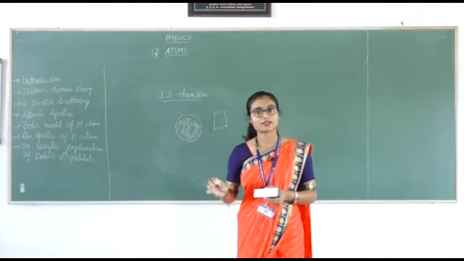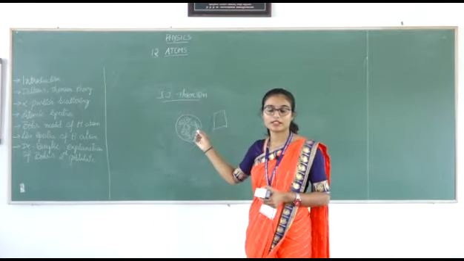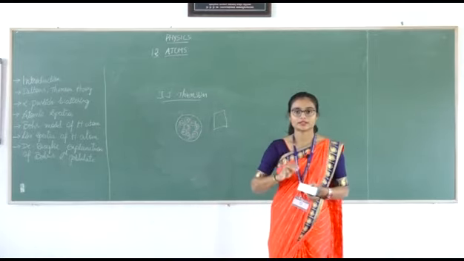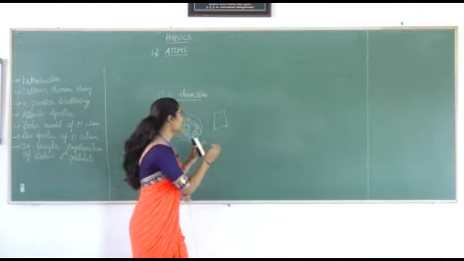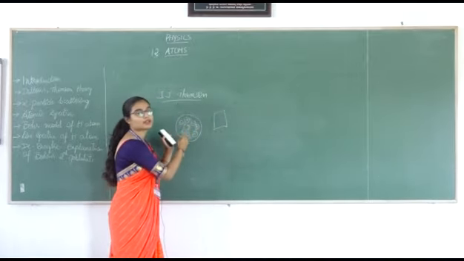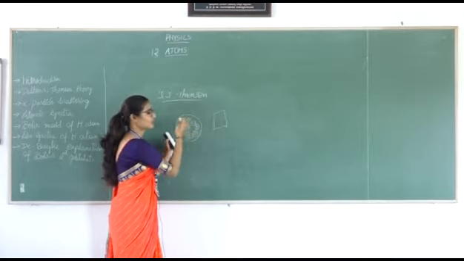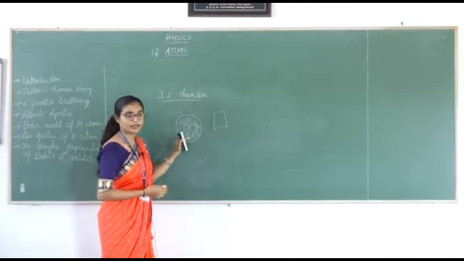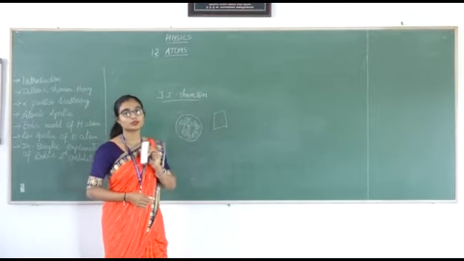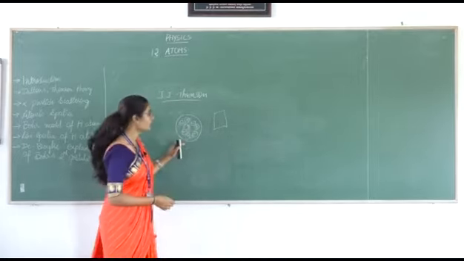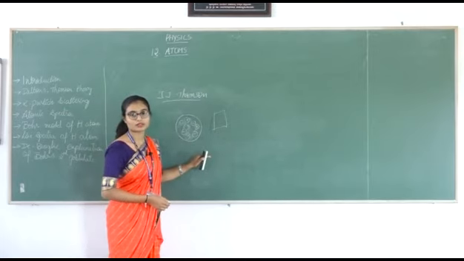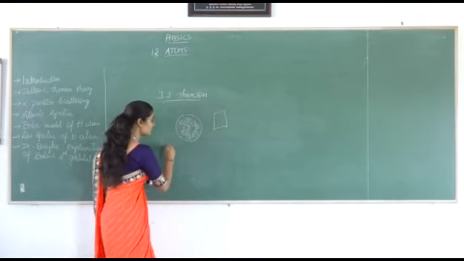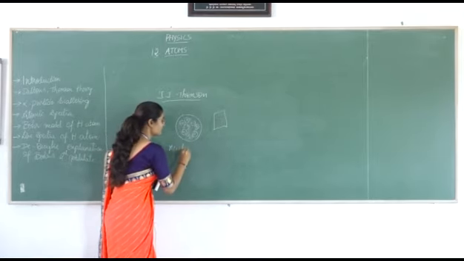He also fails to explain the atomic theory because he could not explain anything about the nucleus. He just said that the electrons and protons are embedded in an atom, spread in equal numbers. But he did not say anything about the nucleus of an atom, because the nucleus consists of protons and neutrons, and electrons are revolving around it, right? But he did not mention anything about the nucleus.